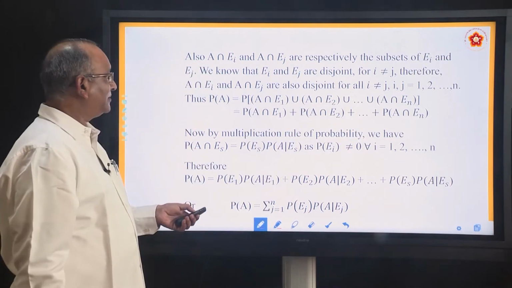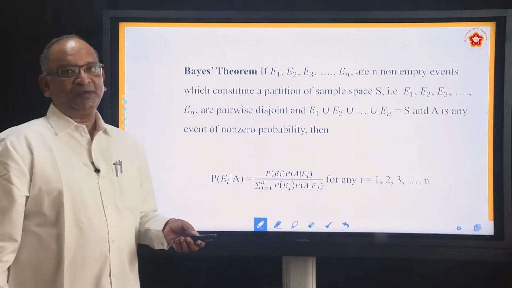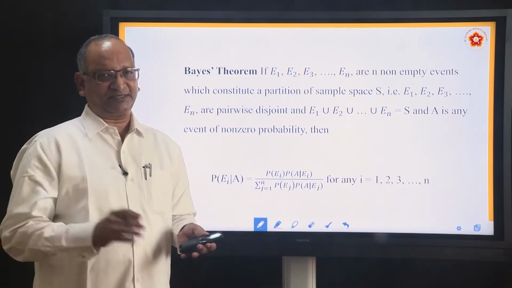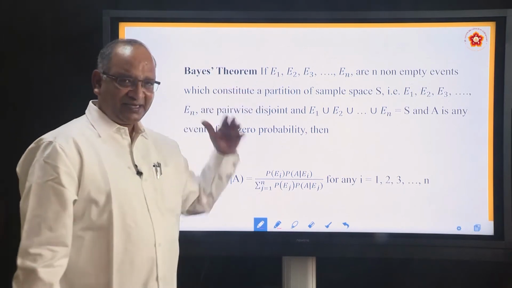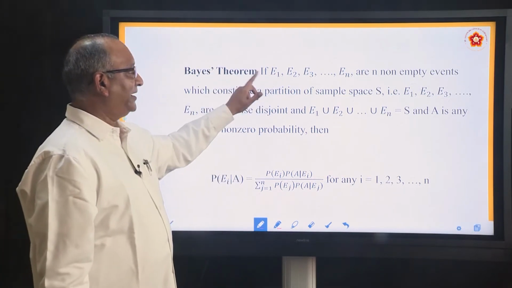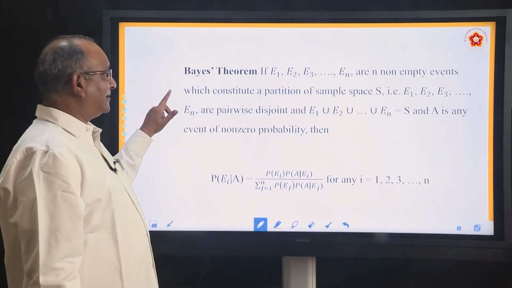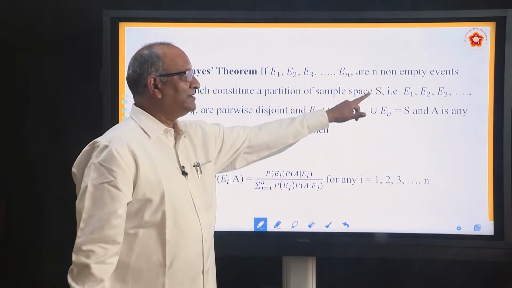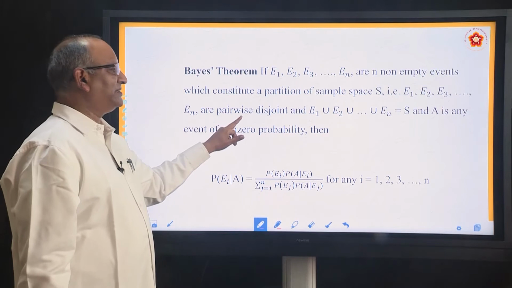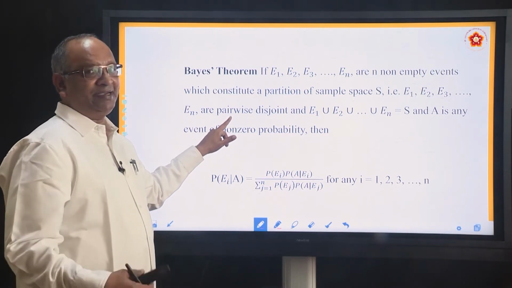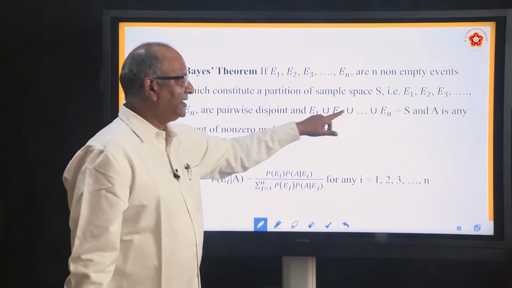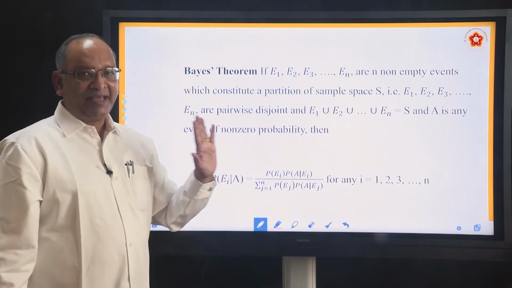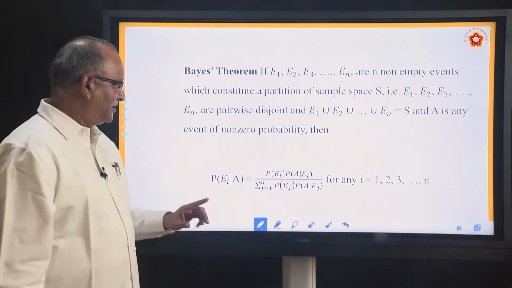Yes, we will move on. Now we come to the actual Bayes theorem, which is in the form of a formula and is very similar to what we discussed. So what does it say? Once again he will repeat the same conditions. If E1, E2, E3, etc. are non-empty events which constitute a partition of the sample space S, that is E1, E2, E3, En are pairwise disjoint. Disjoint, how will you know? Their intersection is a null set and their union is equal to S. If A is any event of non-zero probability, then he says the problem.